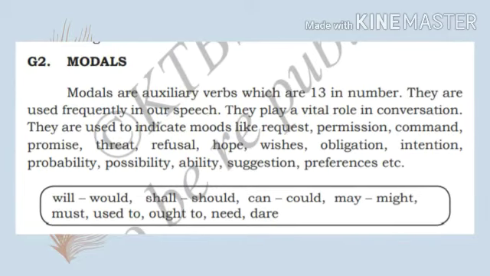These auxiliaries are used frequently in our speech. They play a vital role in conversation.